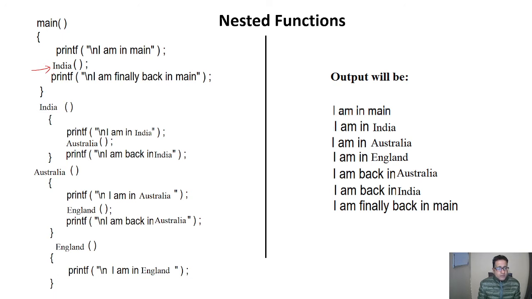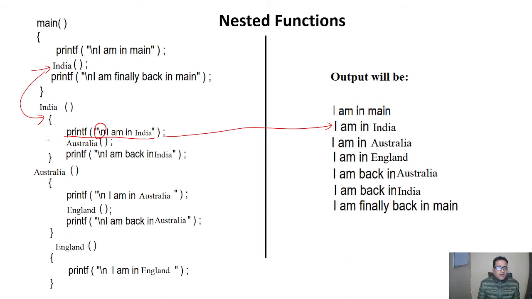Our control will go to the India part here and take the first statement. Here it is written printf I am in India. Here slash n is used, so the cursor will go to a new line and write I am in India. You can see it in the output also.